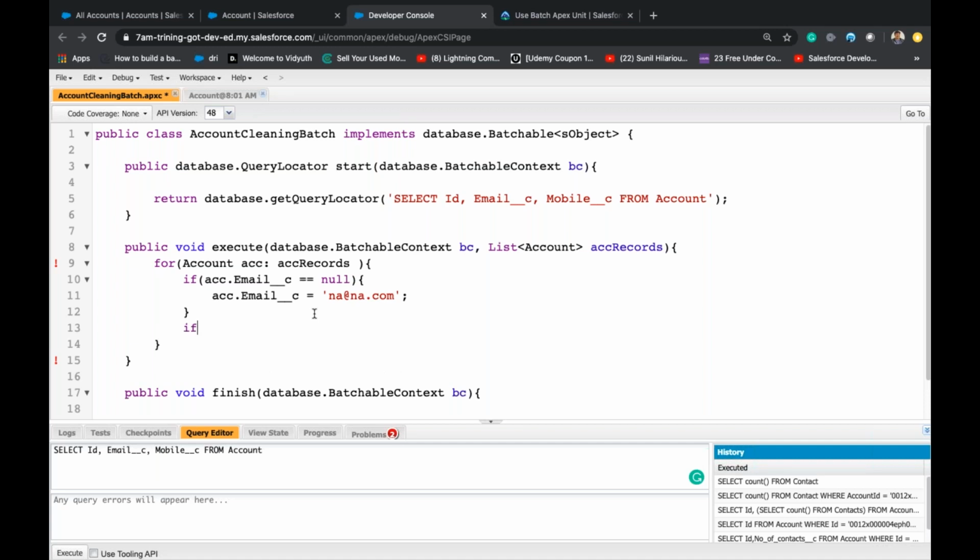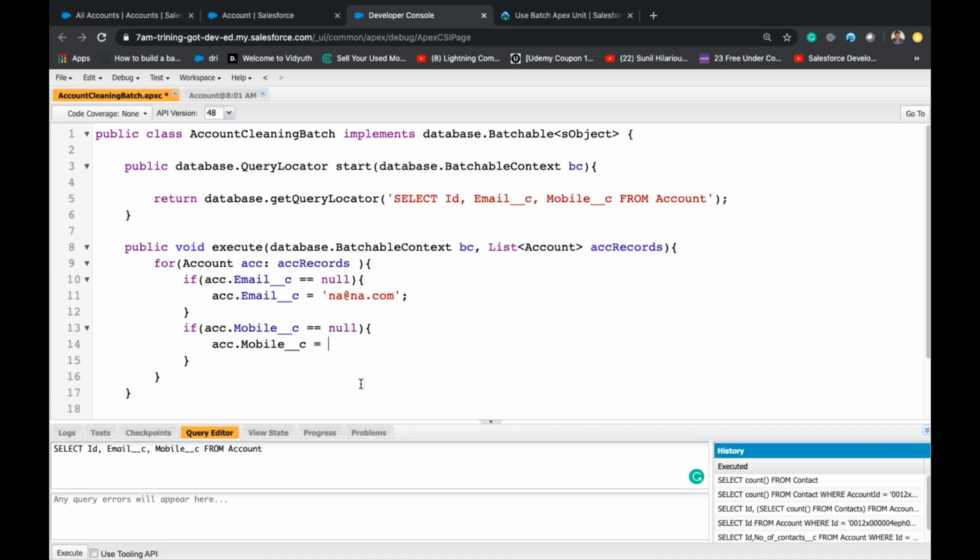I'll check one more: if acc dot mobile underscore c, it's always good to copy paste, double equal to null, then acc dot mobile equal to na. So I cannot run a DML inside the loop, right?